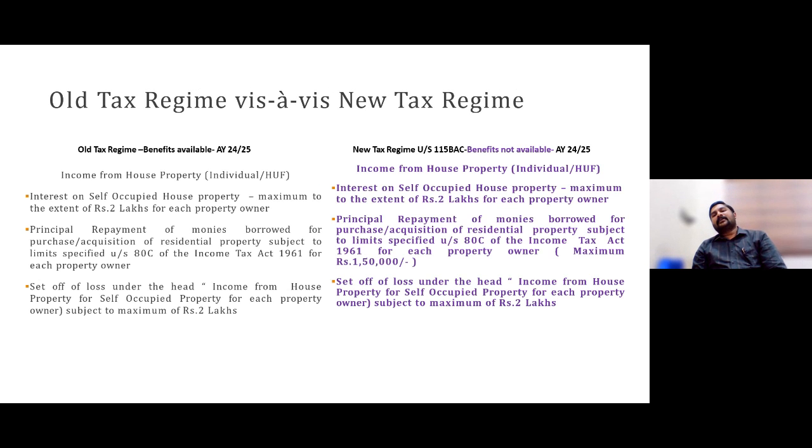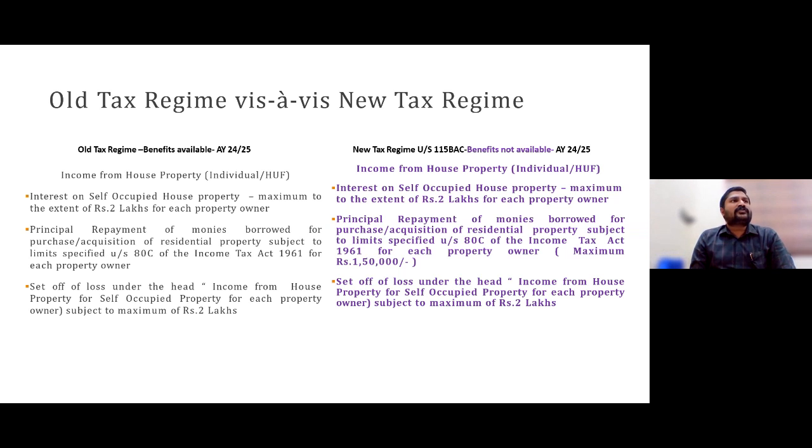Then if you see again, income from house property I was mentioning. Anyhow, for better clarity, there are two types of category. First category, self-occupied. Second category, let out and deemed let out. So for self-occupied property, for old regime, if you are going for self-occupied property, 2 lakh rupees